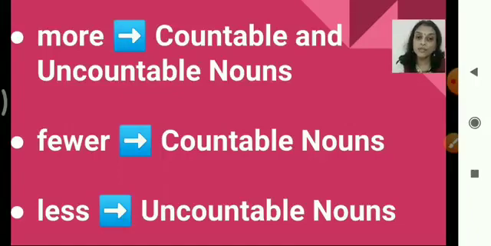Then the next word is fewer. When to use it? Whenever there is a noun which you are comparing, depending on whether that noun is countable or uncountable, you are going to use these words. So fewer is to be used before countable nouns. The third one is less. You have to use this word whenever you find uncountable nouns. So for uncountable nouns we are going to use less. Got it?